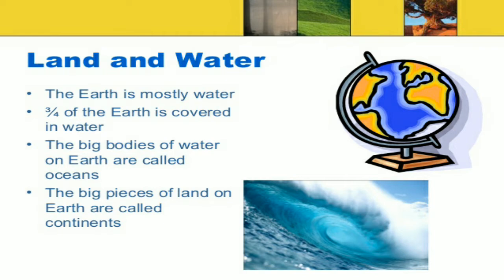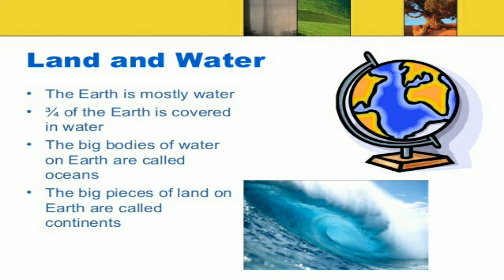Children, you all now understand what an ocean is and what a continent is.